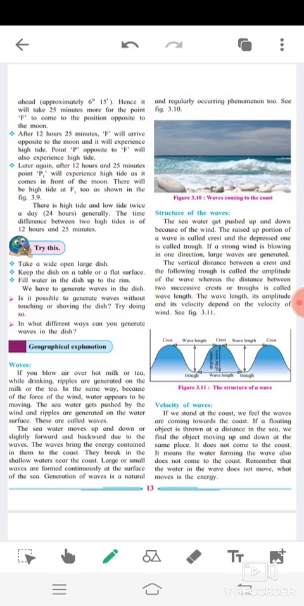Okay students, now, structure of the waves. The seawater gets pushed up and down because of the wind. The raised up portion of a wave is called crest and the depressed one is called trough. If a strong wind is blowing in one direction, large waves are generated.